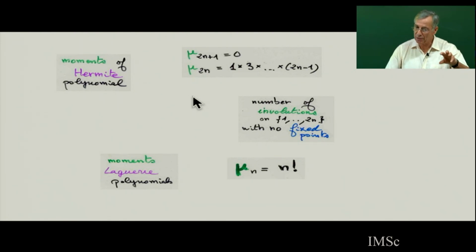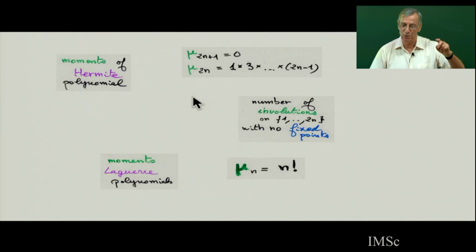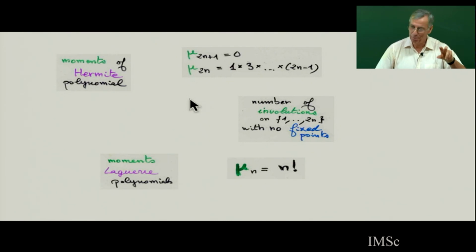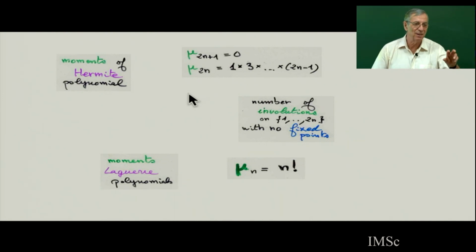For example, the number of partitions, which is called the Bell number, partitions of a set, not the integer partitions of Ramanujan, but the partitions of a set. Then the moments of Charlier polynomials are exactly the number of set partitions. And we have seen in part 1 of the class the tangent and secant numbers of Euler.